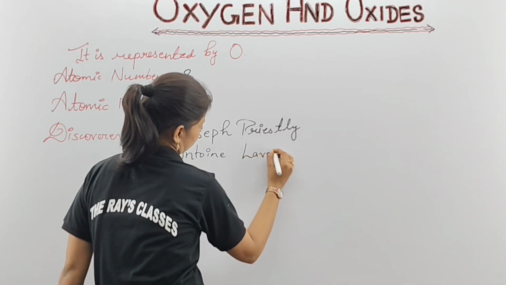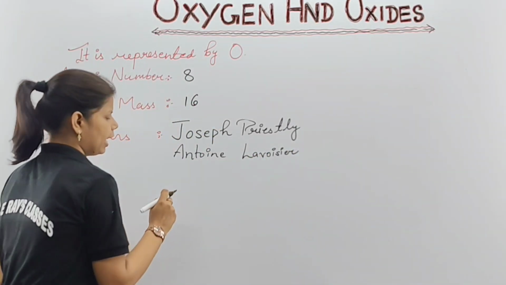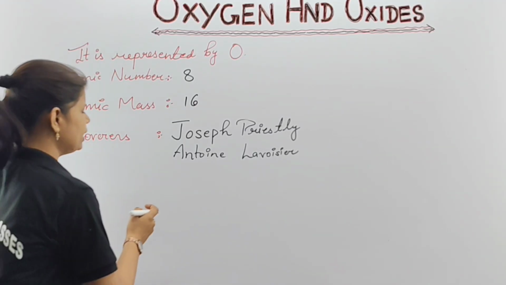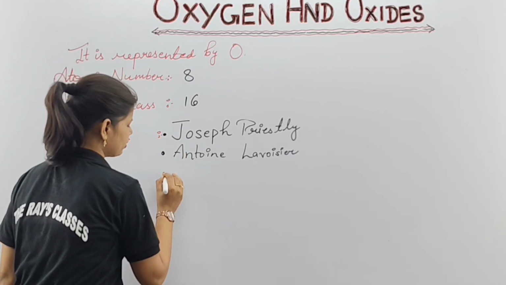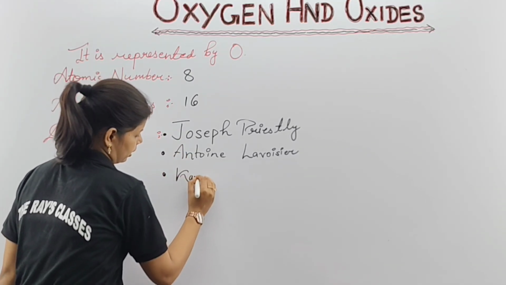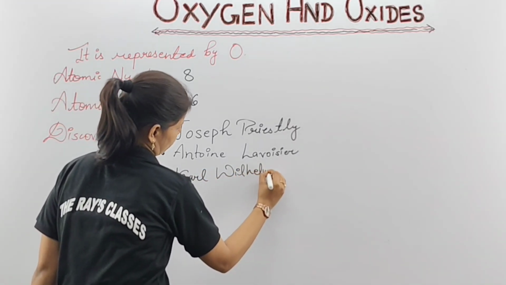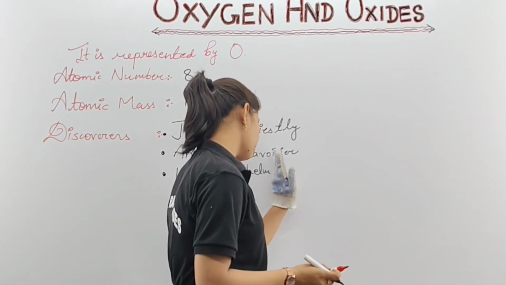These all are the short tricks which if somebody will ask you in MCQs. And last is your Carl Wilhelm Scheele. So these all are the three discoverers who have discovered what? Now children, as per your knowledge, the discoverers are important.